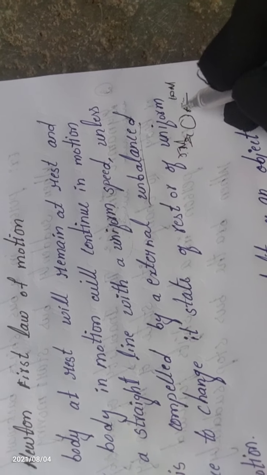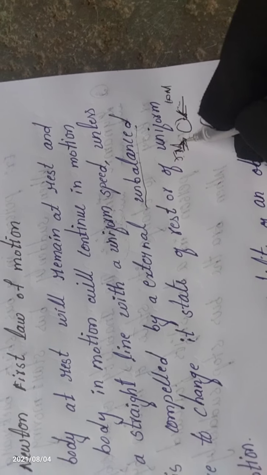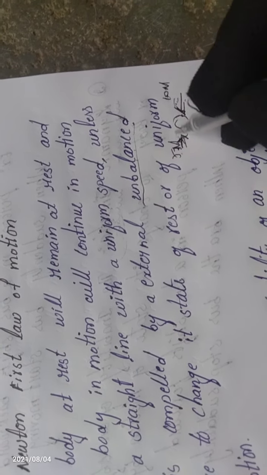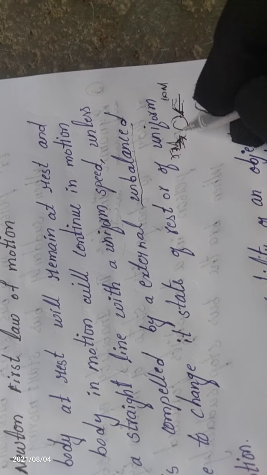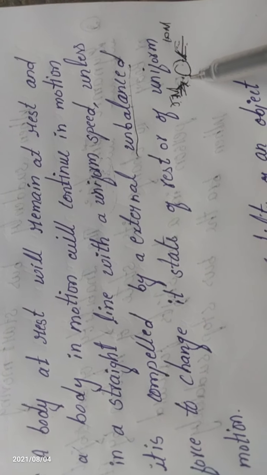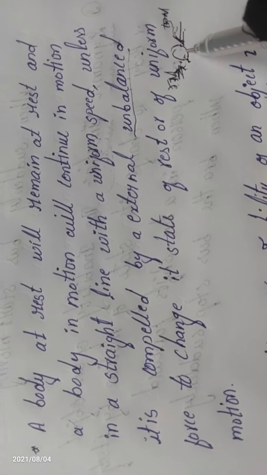Here is an object. When we apply 10 Newton force towards the right side and 5 Newton of force towards the left side, it is an unbalanced force. Is motion possible or not? Yes, motion is possible in an unbalanced force. When we apply 5 Newton here and also 5 Newton there, the motion of the object is not possible.